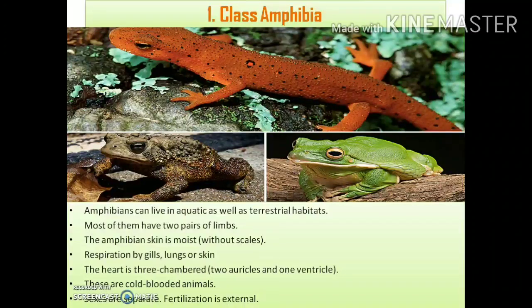Next, here the sexes are separate, that is the male and female individuals are separate, and the fertilization is external. That is, here generally the males and the females release their gametes outside the body, and the fertilization, that is the fusion of the male and female gametes, takes place in the water outside the body, and so the fertilization is of external type. Clear?